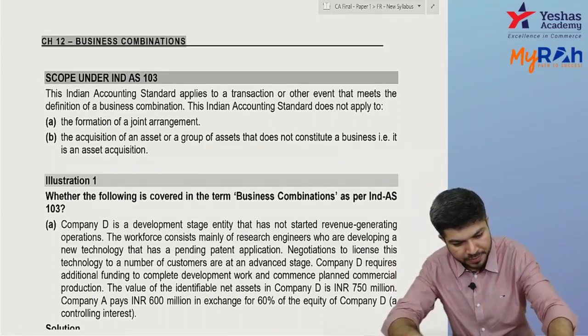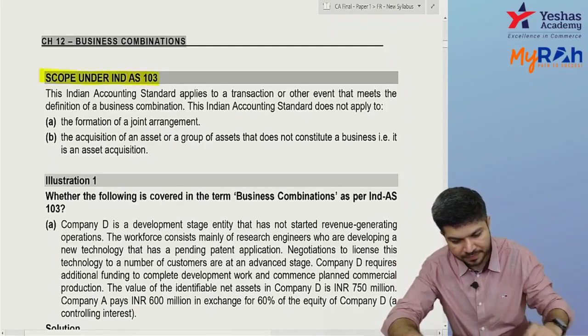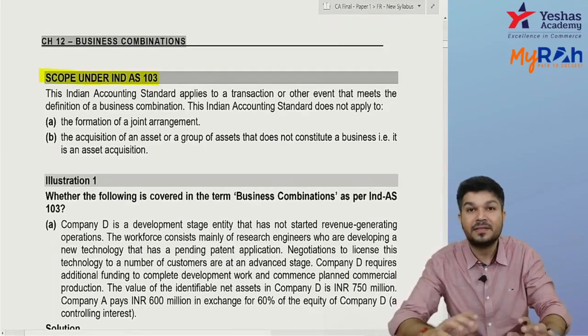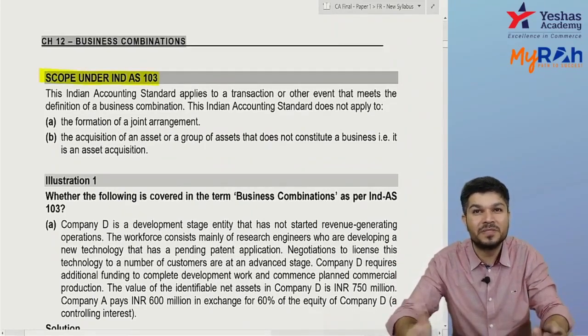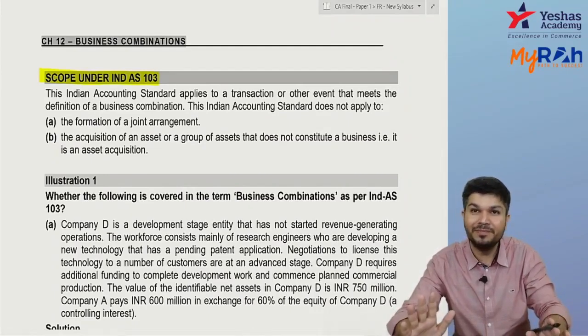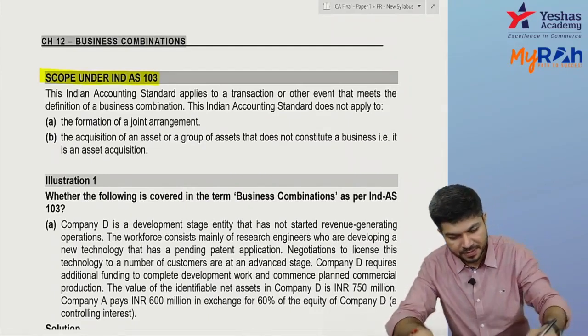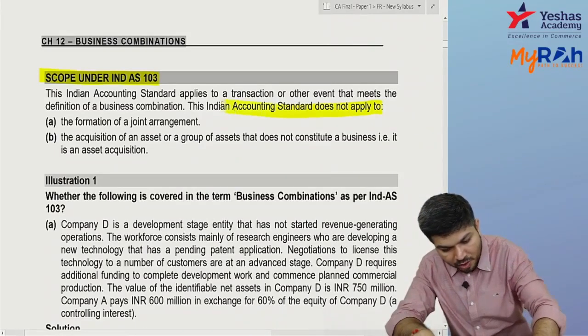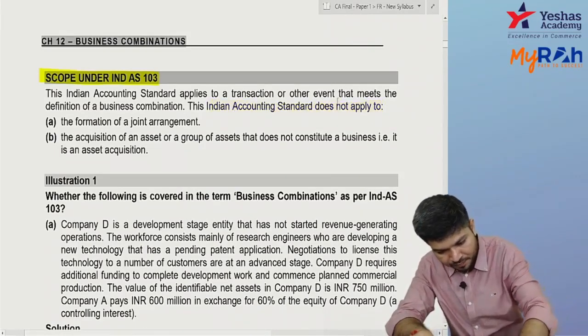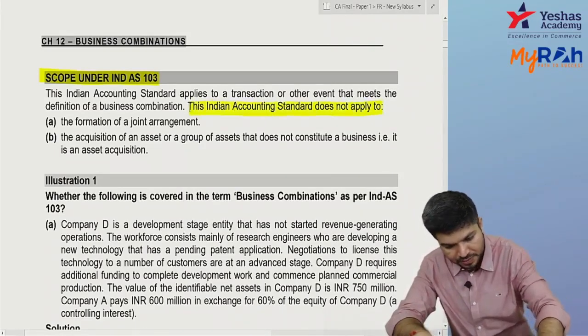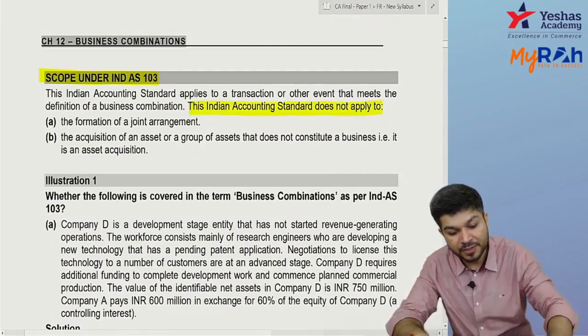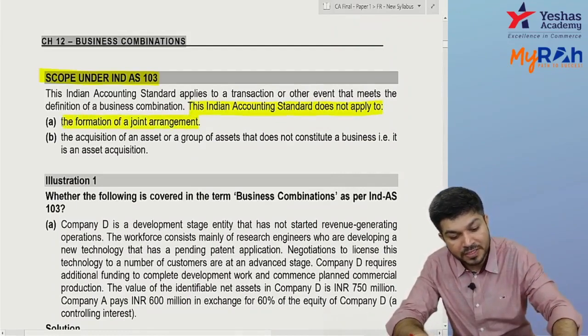Now, scope under Ind AS 103. They are telling us Ind AS 103 applies to all business combinations. This standard does not apply to formation of a joint arrangement.